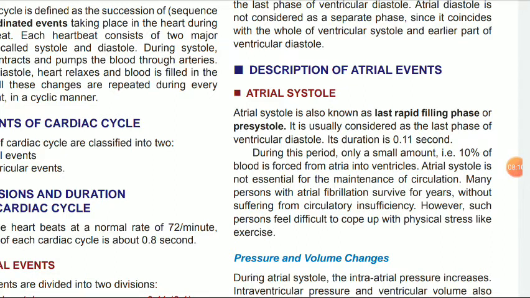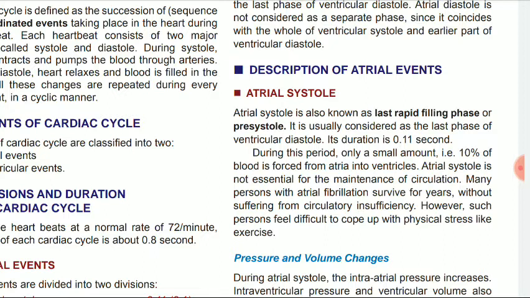That is, we left the atrial events. Atrial events are atrial systole and atrial diastole. Atrial systole is known as the last rapid filling phase or presystole. It is usually considered as the last phase of the ventricular diastole. Duration is 0.11 second. During this period, a small amount, that is 10% of the blood, is forced from atria into the ventricle. Atrial systole is not essential for maintenance of circulation.